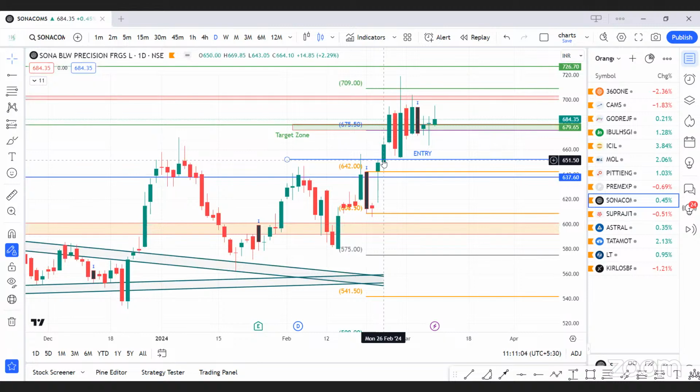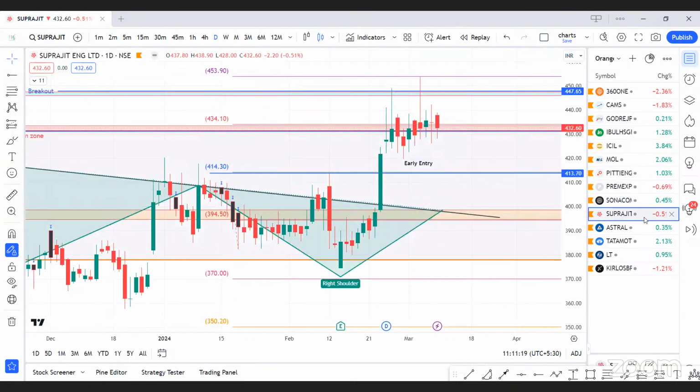Sona BLW, our entry was at 651. Our first rejection zone was the psychological level 700, and after that 709 was our target, and it hit 709, made high of 780. Suprajit, the next day itself, it gave us an entry and hit our targets of 447 and 453. Both our targets done.